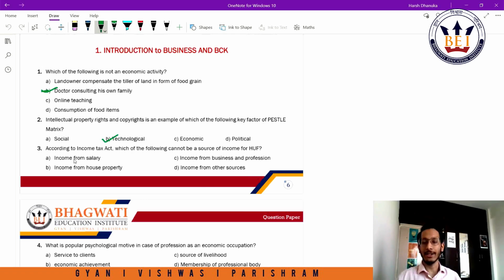However, a HUF business cannot pay salary to its own people, to a co-partner. Of course, they can definitely pay salary out of business profits, but when it comes to taxability under the Income Tax Act, it would always be taxed under income from business and profession. So income from salary or the salary head is not applicable to a HUF business.